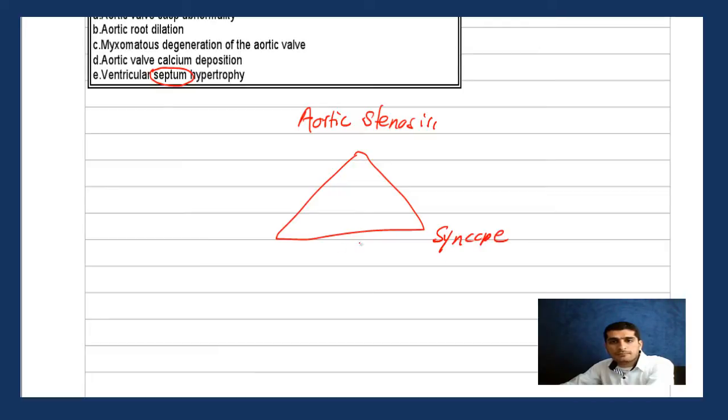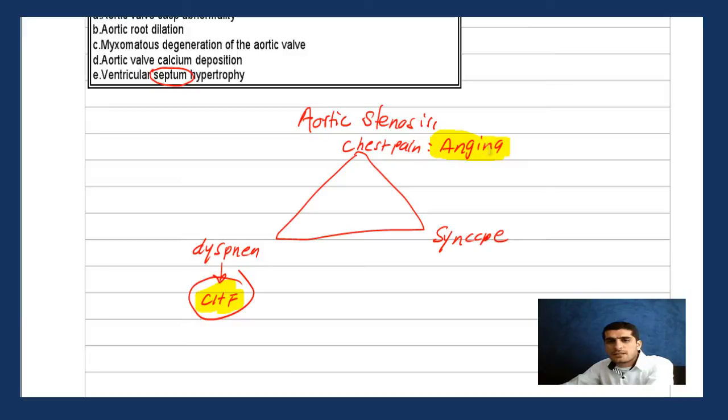Syncope number 1, dyspnea number 2, and then chest pain. And this chest pain is usually on exertion, so angina. Shortness of breath sooner or later leads to congestive heart failure. So this is the triad, very common, really very high yield for aortic stenosis, and really not a big deal.